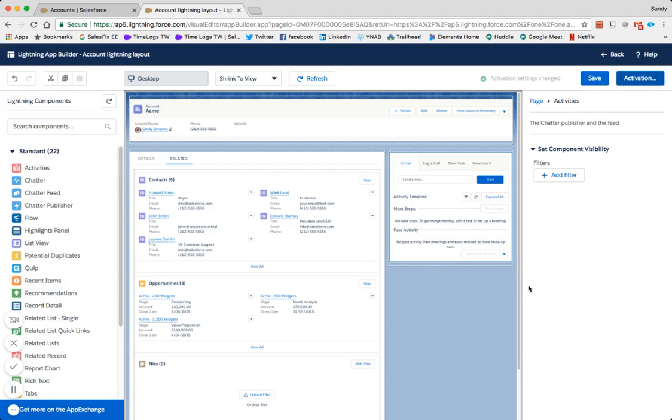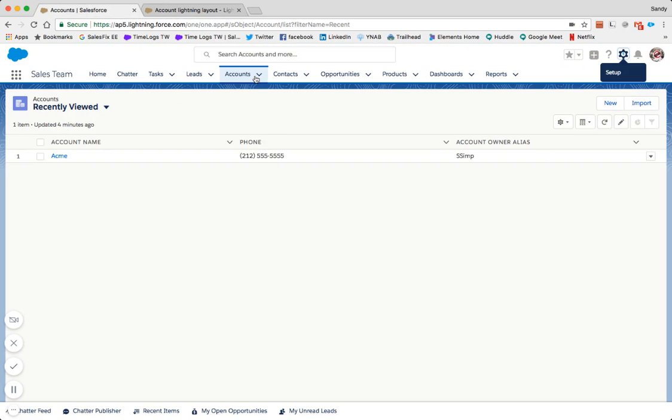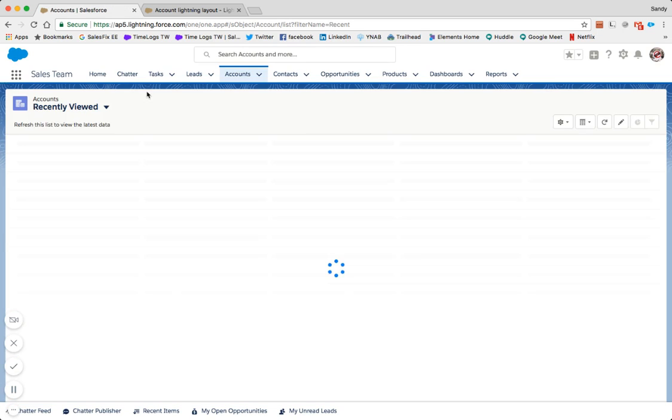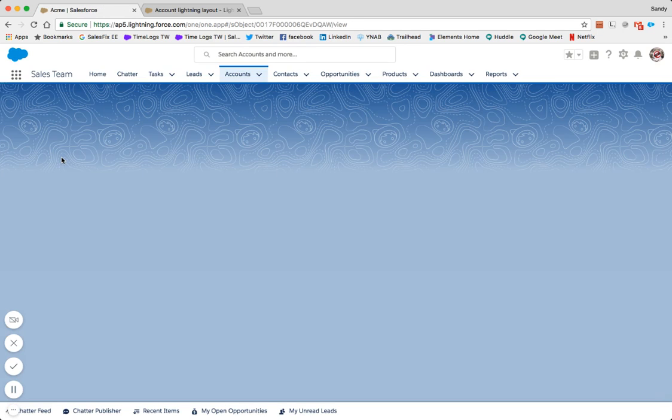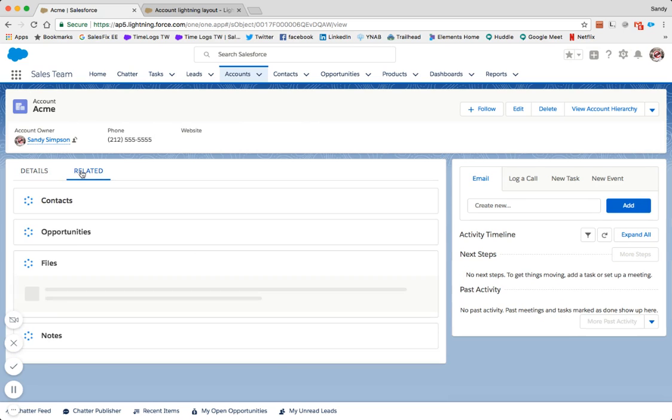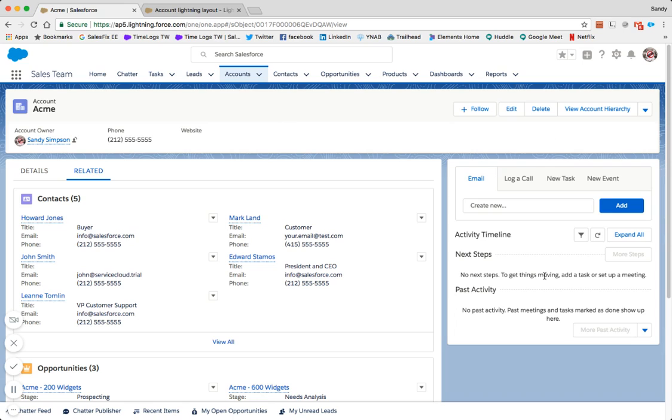So let's look at our new Lightning page. Scroll to an account. Click to open the record. And we can see our new Lightning page. Highlights panel at the top. Details tab, Related tab, and our Activities component.